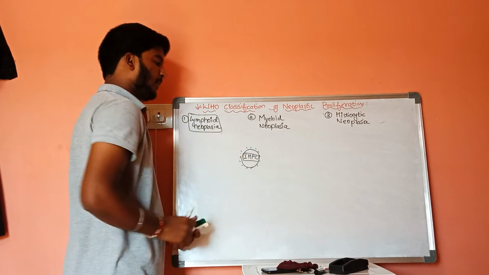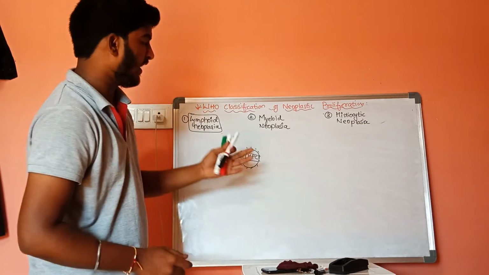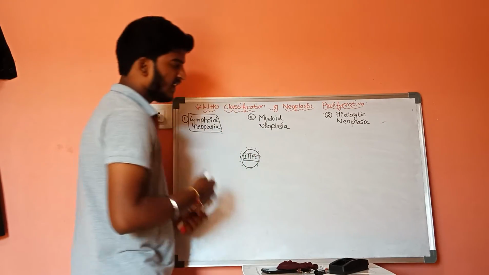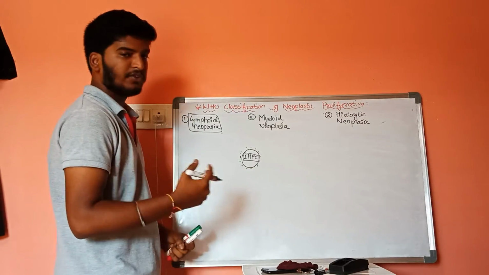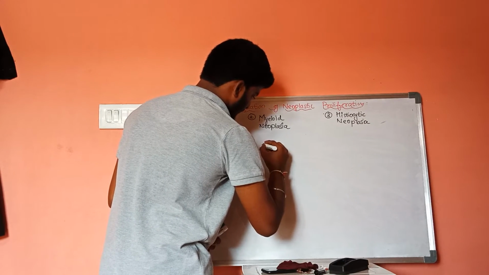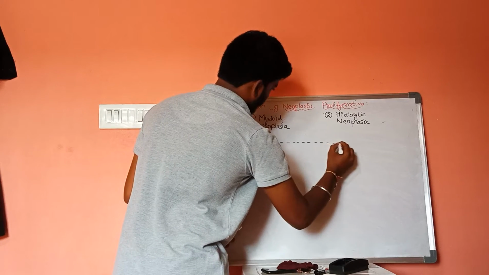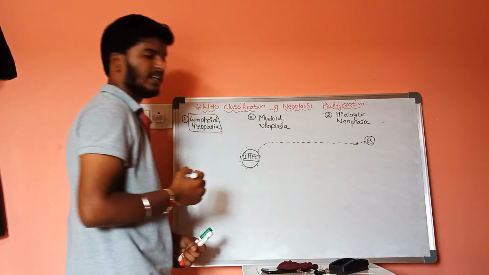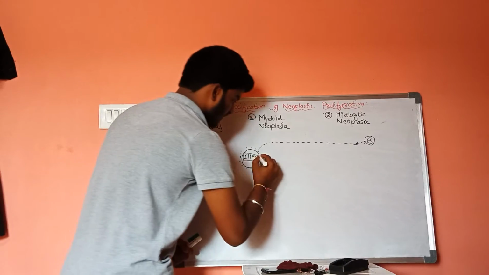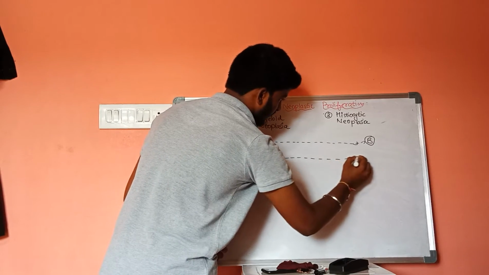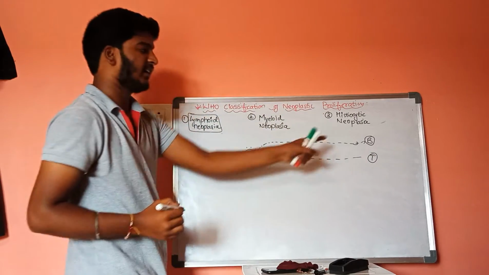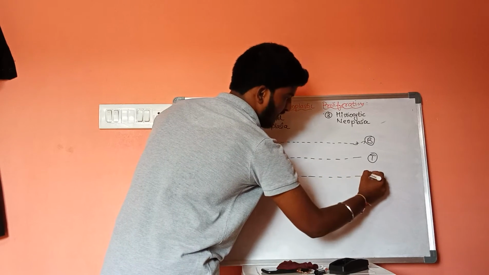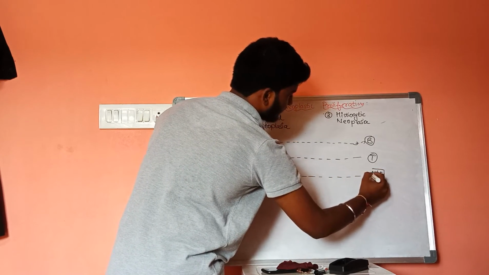Now, this immature hemopoietic cell will undergo cyclic changes, some conformational changes. As a result, it forms three different types of matured cells. It results in formation of B lymphocytes, and the second chance is it forms T lymphocytes, and the third chance is it forms natural killer cells.